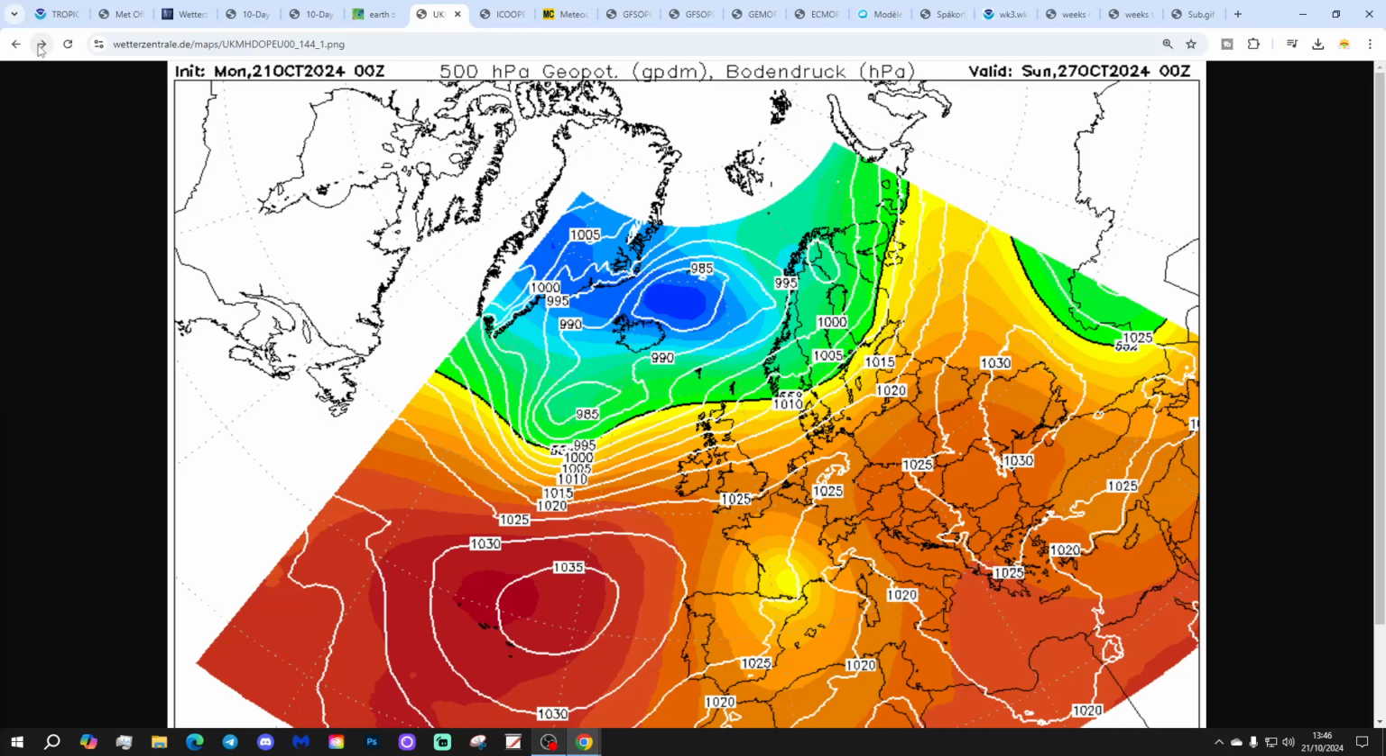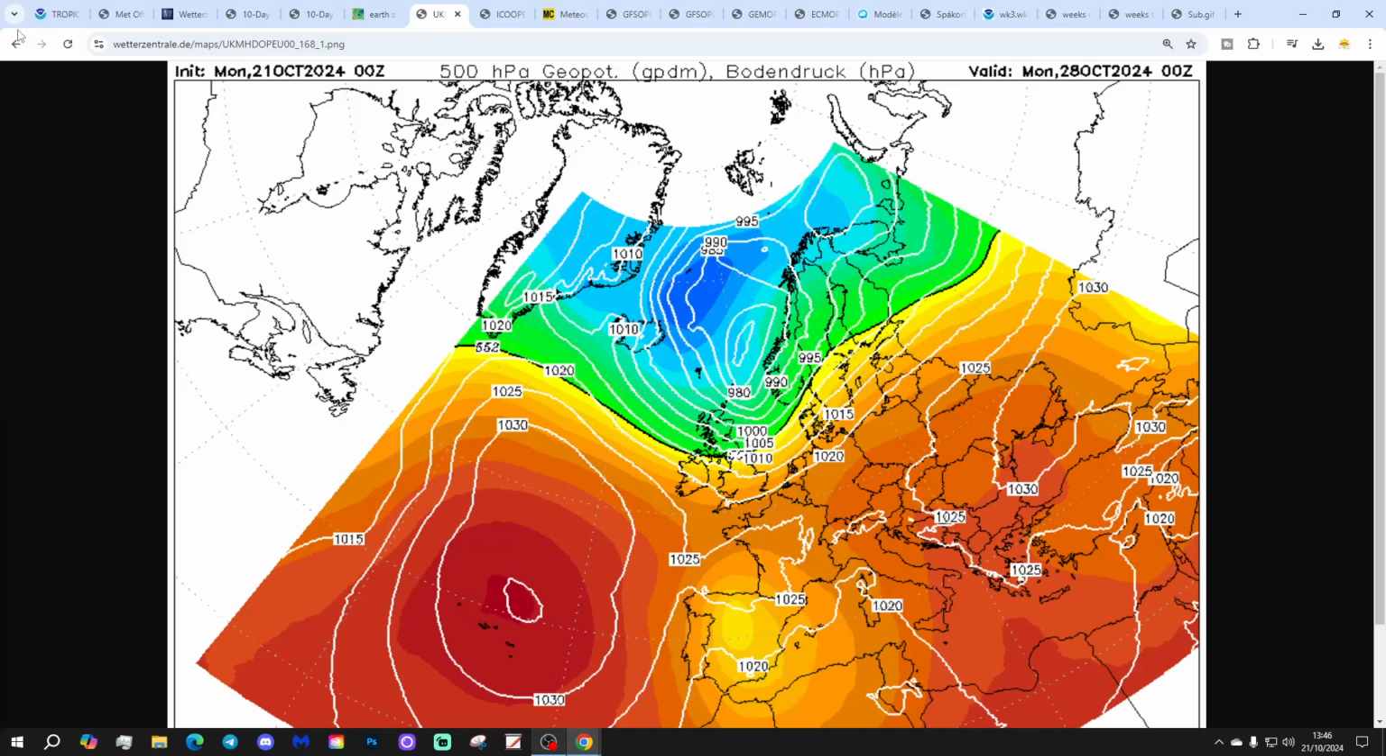Into next weekend, or the coming weekend, 26th, 27th of October, with flat as a pancake high pressure south, low pressure north, with westerly winds, and still unsettled for northern regions anyway, with outbreaks of rain. The south should have quite a bit of dry weather, becoming a bit colder there by about the 28th of October.